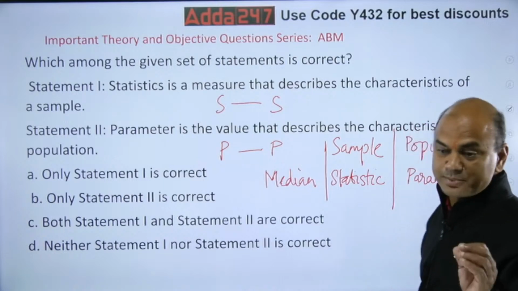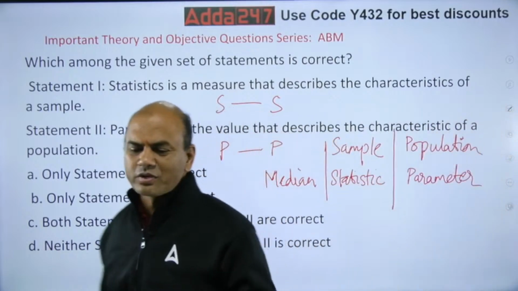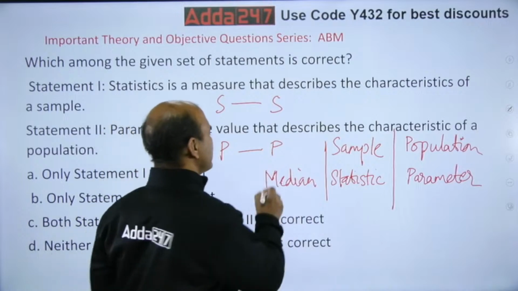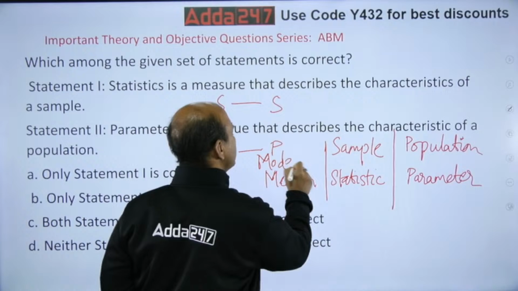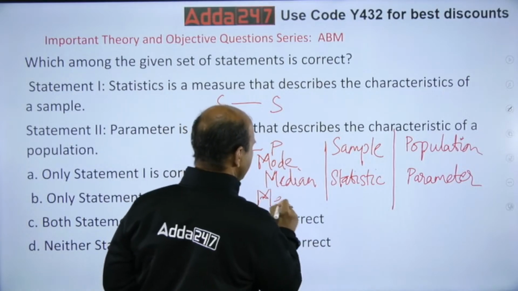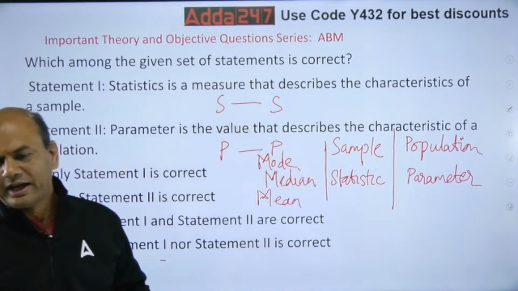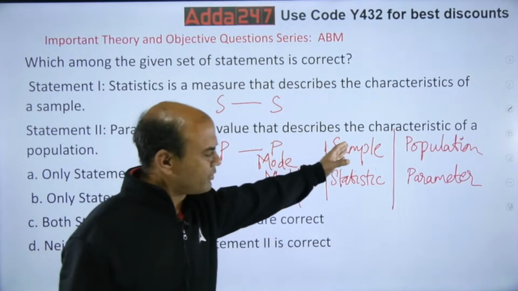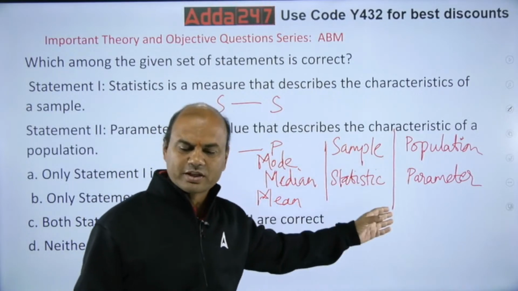So understand this basic. Sample, same thing. You call it median. Now I can write here mode also, mode. I can write here mean also, mean, anything, all these are same. These are all elements and sample, if I find it for sample, it's called as statistic. If I find it for population, it's called as parameter.